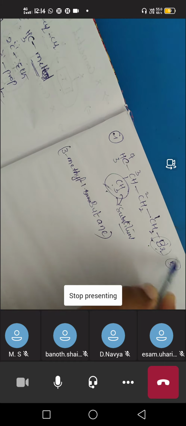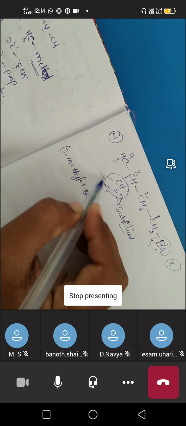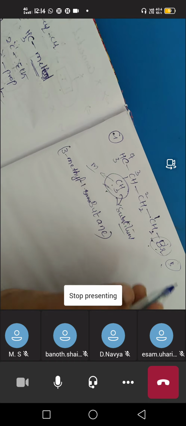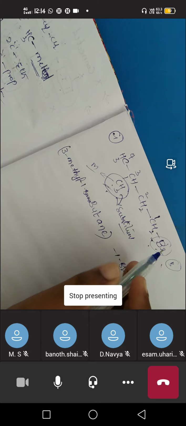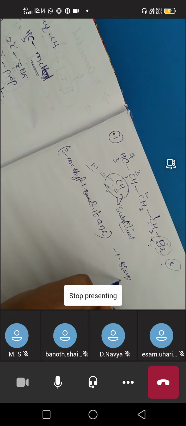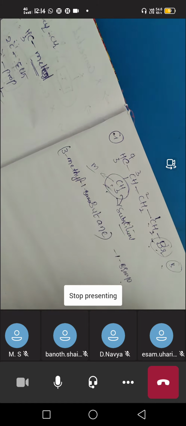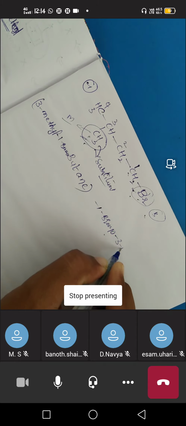Bromine starts from the B and the methyl starts from the M. So we have to write bromine first. So that is 1 bromo. Why 1? Because bromine is present on the first carbon, that's why 1 bromo, and methyl is present on the third carbon. So that's why 1 bromo 3 methyl.